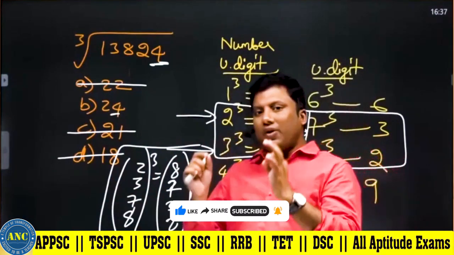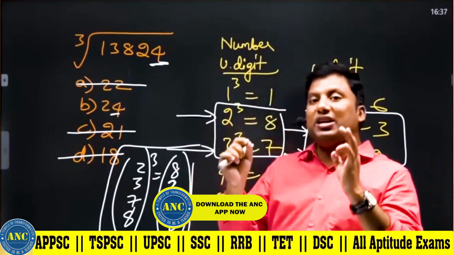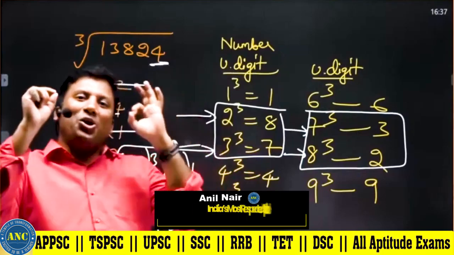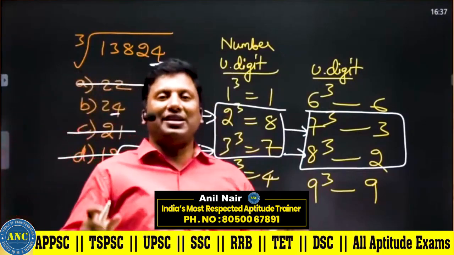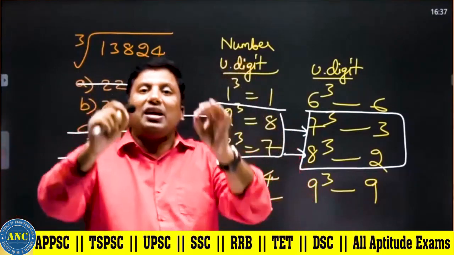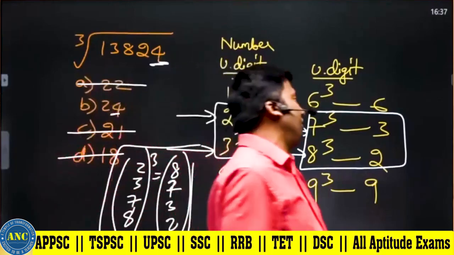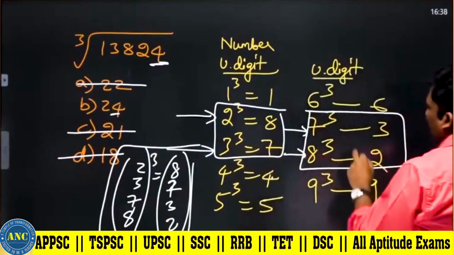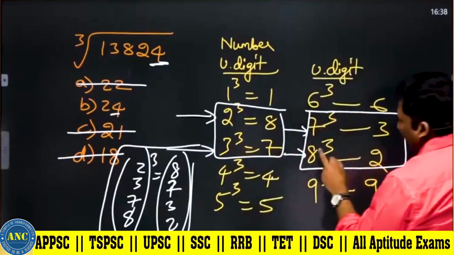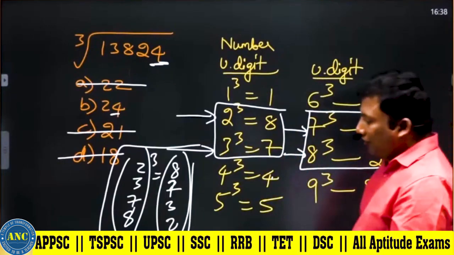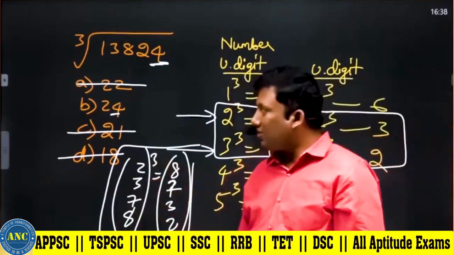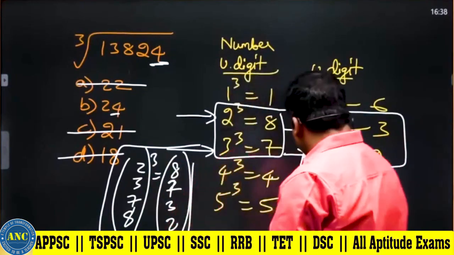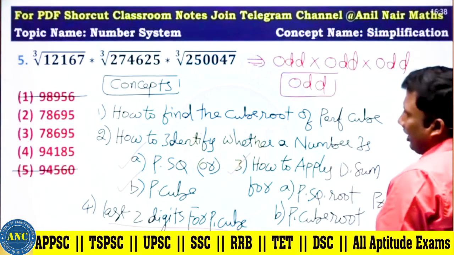A perfect square never ends with 2, 3, 7 or 8. On cubing I will get another unit digit. That unit digit is the ten's complement of the question's unit digit. 10 minus 2 is 8, 10 minus 3 is 7, 10 minus 7 is 3, 10 minus 8 is 2. This is the unit digit way of looking at the answer.